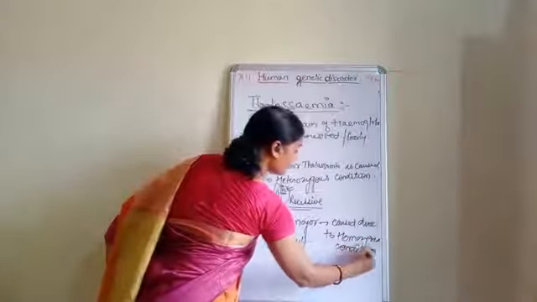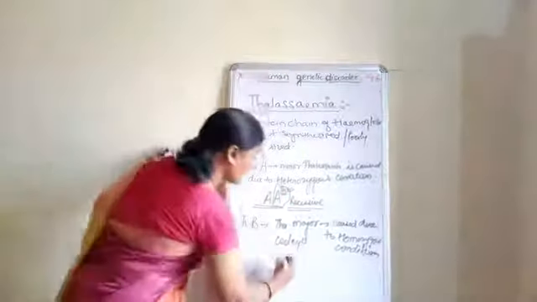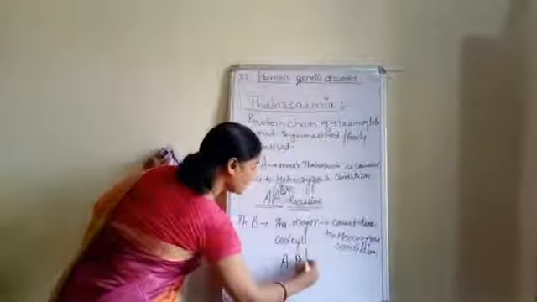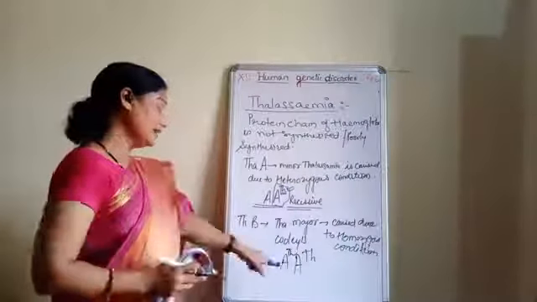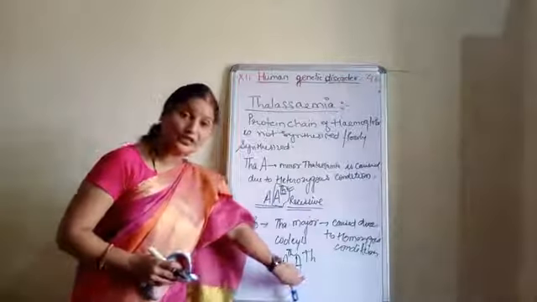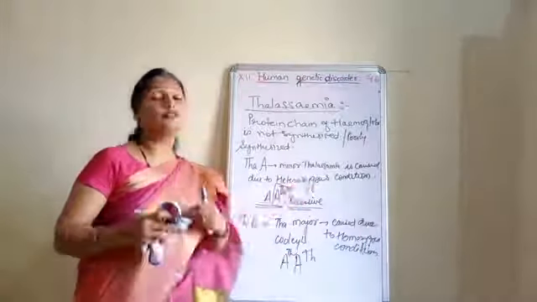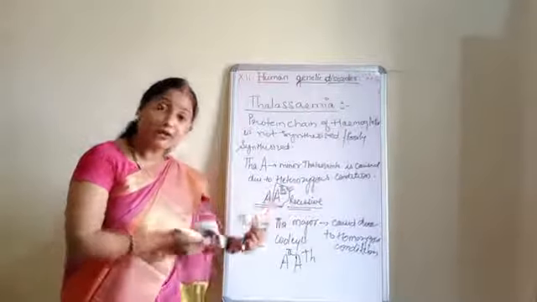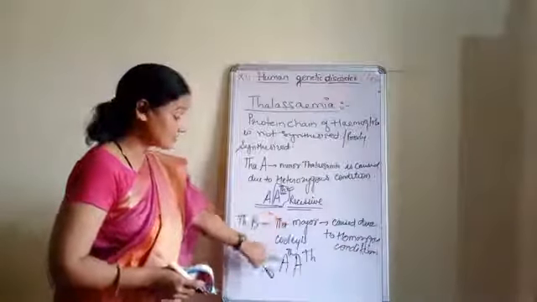That is, if both the autosomes are faulty, then definitely the condition is homozygous. And if the condition is homozygous, then the person will show the disease in a major amount, and that's why it is called thalassemia major.